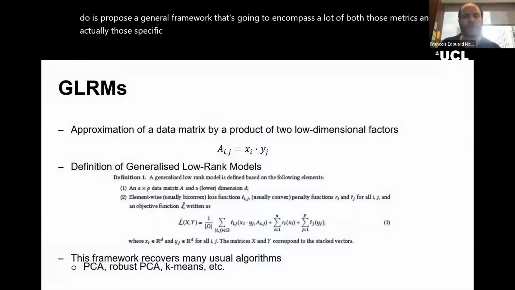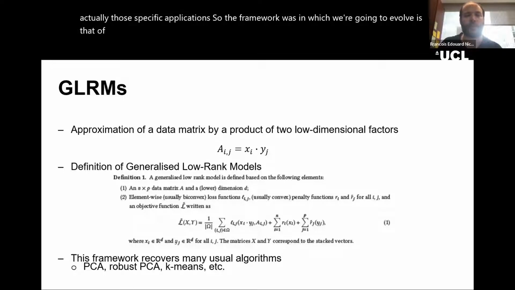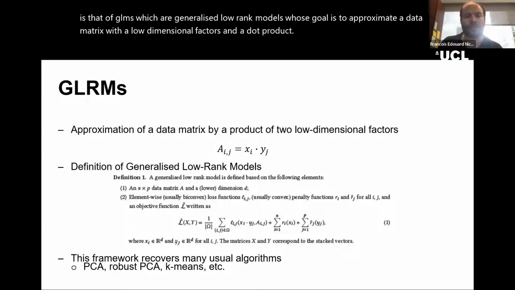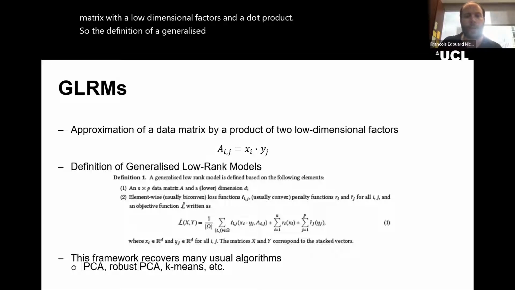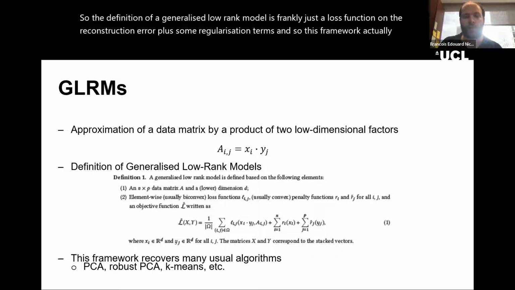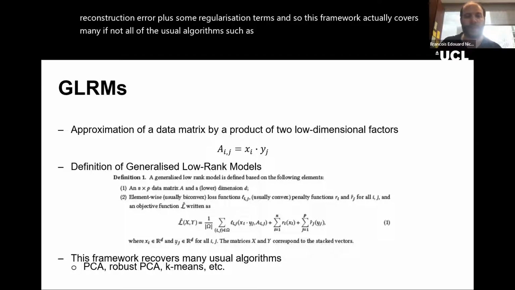So the framework within which we're going to evolve is that of GLRMs, which are generalized low-rank models, whose goal is to approximate a data matrix with low-dimensional factors and a dot product. The definition of a generalized low-rank model is frankly just a loss function on the reconstruction error plus some regularization terms. And so this framework actually covers many, if not all, of the usual algorithms such as PCA, robust PCA, k-means, and so on.